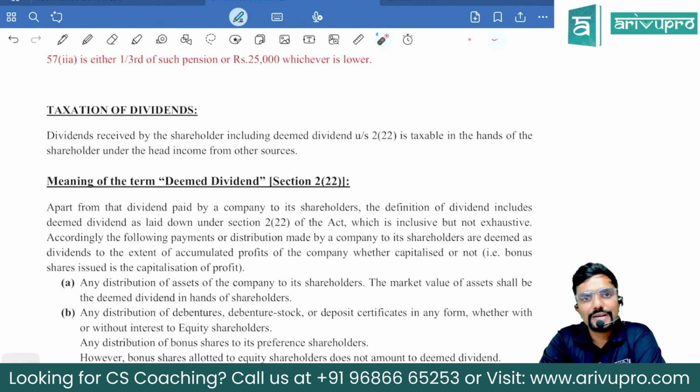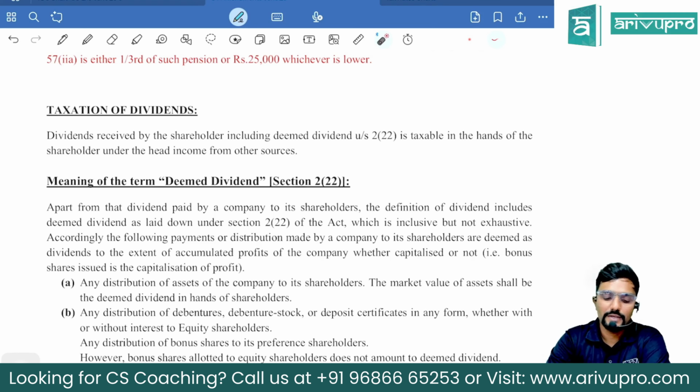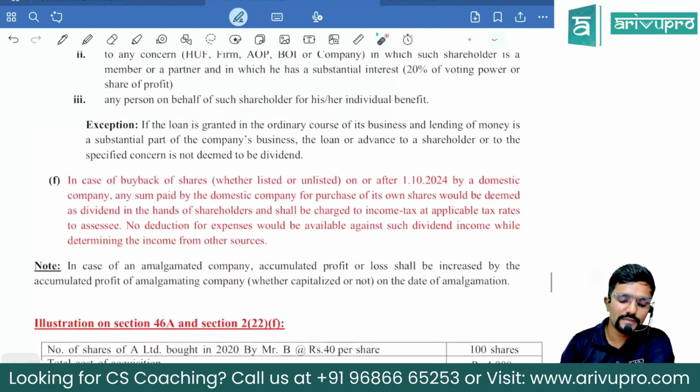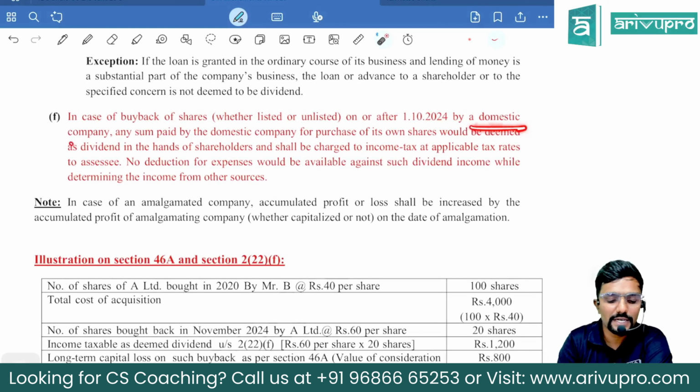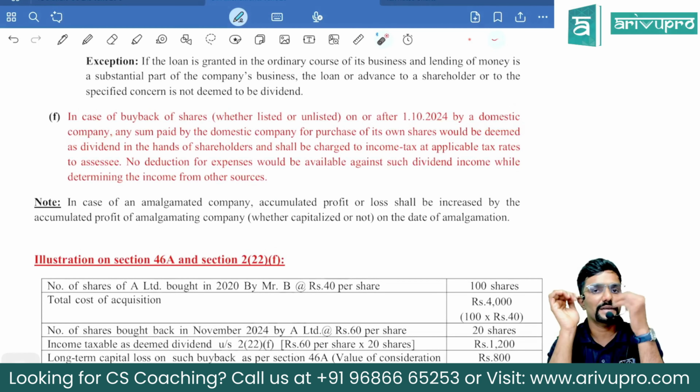Then coming to taxation of dividends, guys, dividend income for the shareholder will always be taxable under the head other sources at normal rate, including deemed dividend. But the deemed dividend definition has been extended to include one more item. What is that one more item, sir? Buyback of securities by a domestic company. What is this? I will just explain.